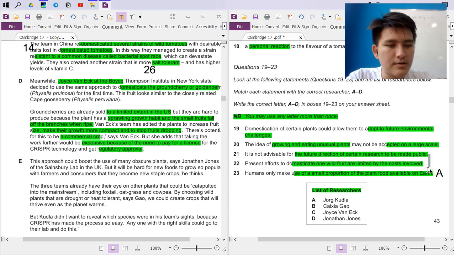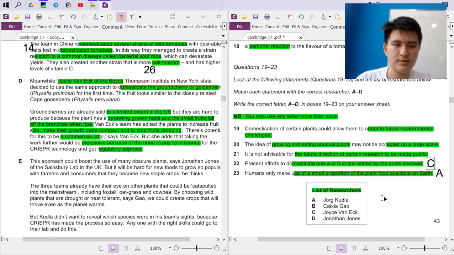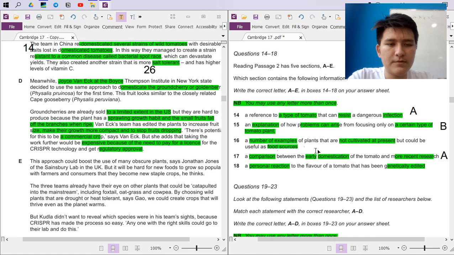So here, expensive, right? Present efforts to domesticate one wild fruit are limited by the cost involved. It is C. And what else? Made public on a large scale. So now we also try to look at this. Number of examples of plants that are not cultivated at present but could be useful as food sources. I think here, habitat and small fruits fall off.